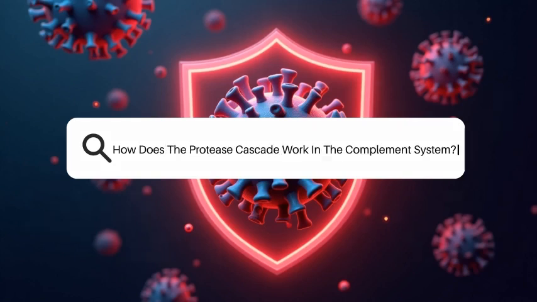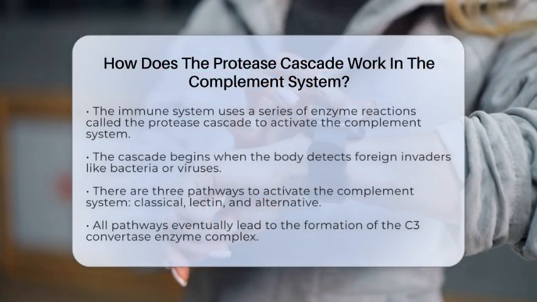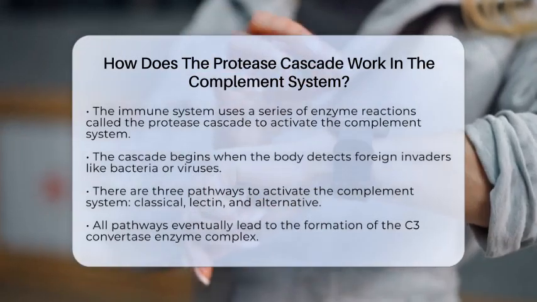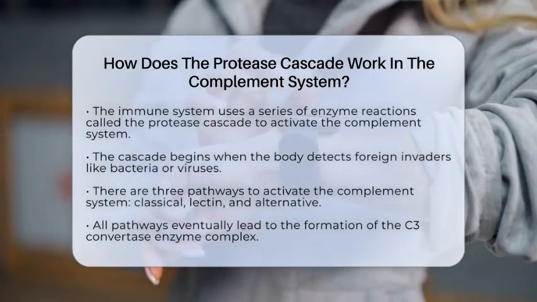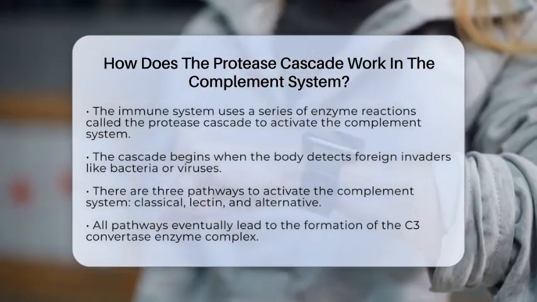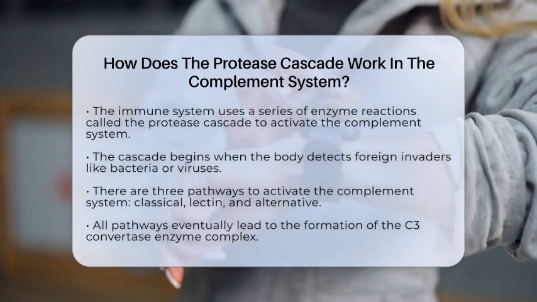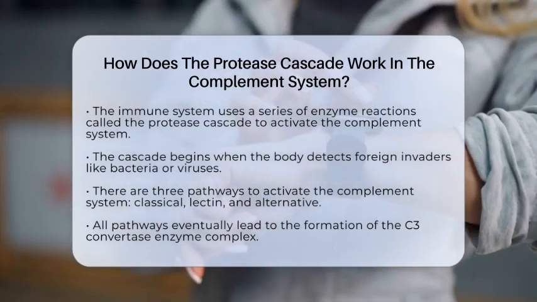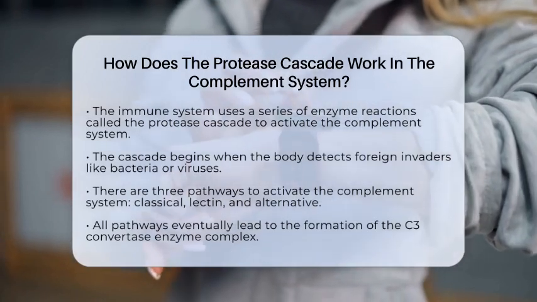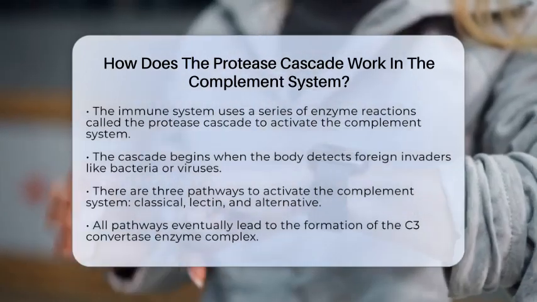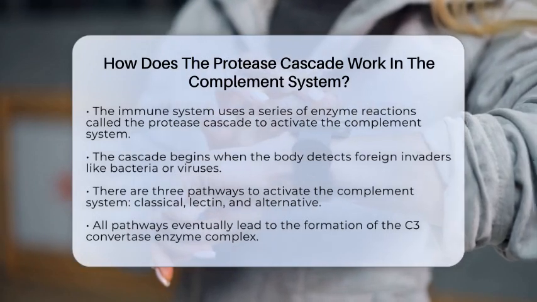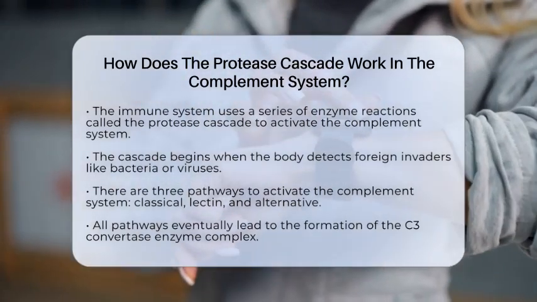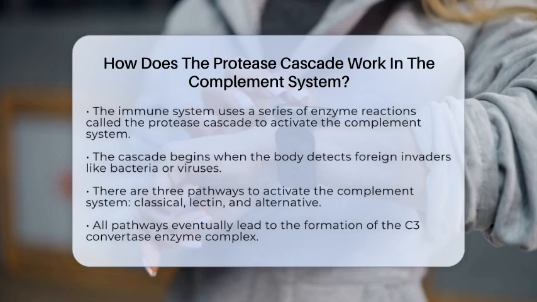How does the protease cascade work in the complement system? Imagine your immune system as a well-organized team ready to fight off invaders. One of its most efficient tools is the protease cascade, a series of enzyme reactions that activate the complement system to protect your body. This cascade is like a chain reaction where one step triggers the next, amplifying the immune response quickly and precisely. It all starts when the body detects something foreign, like bacteria or viruses.